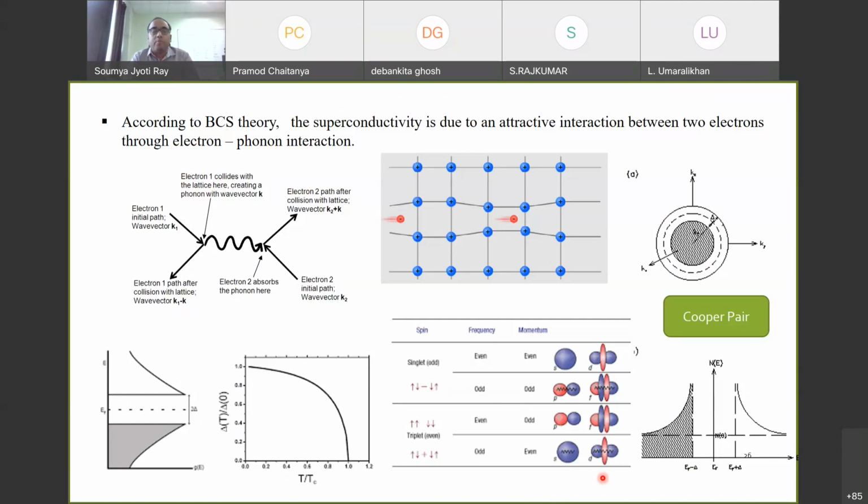True electron and phonon interaction. Okay, so let us first think of what is electron and what is phonon. As we know, electrons are basically charged particles, so they usually have a negative charge. What is phonon? Phonon is the quanta of lattice vibration. So whenever the lattice vibrates, phonons are generated.